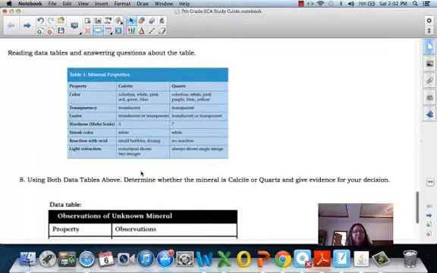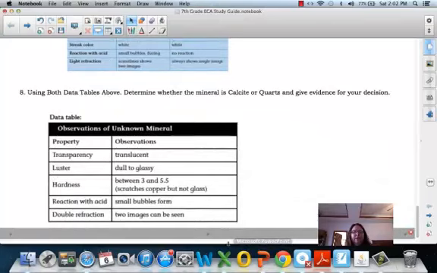So our evidence would be, we'd restate the unknown mineral is calcite. I know this because when I tested its hardness, it was a 3 to 5.5. That's one piece of evidence. I also know because when we used the reaction with acid, there was bubbling and fizzing. And then third piece of evidence, it also, when we did light refraction, showed 2 images.